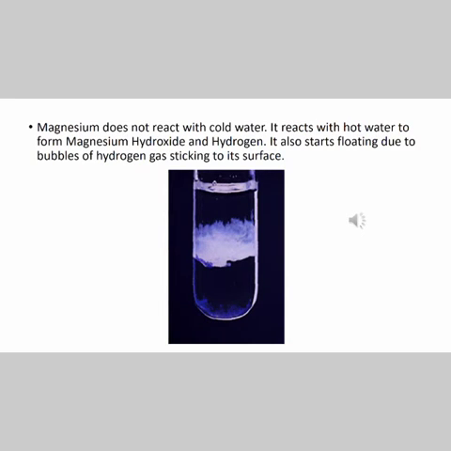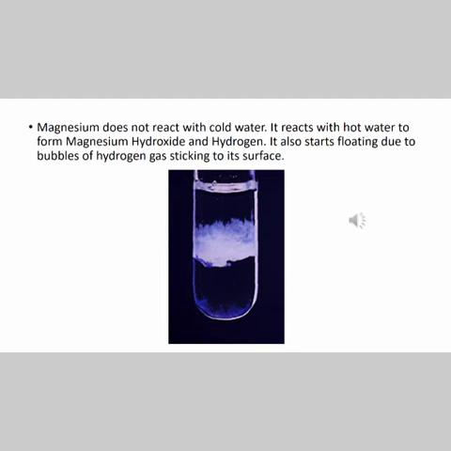So here, the next example I've taken is magnesium. When we allow magnesium to react with cold water, what happens? There won't be any sort of reaction. Now what we will do, there is another option. We will allow magnesium to react with hot water. So what happens when it is reacting with hot water at a high temperature? This magnesium reacts with hot water to form magnesium hydroxide, and hydrogen gas is liberated.